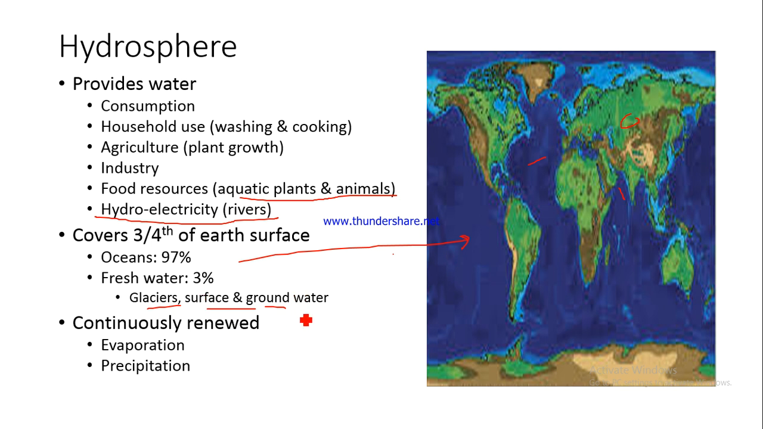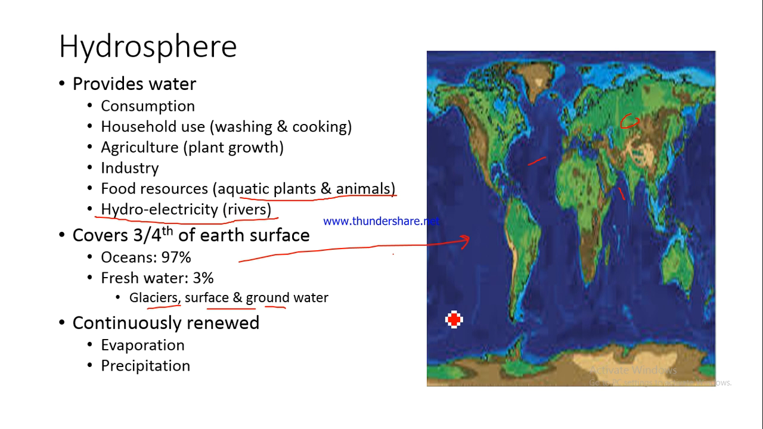Now let us talk about how it is continuously renewed. We have seen in the hydrological cycle that we discussed a little while ago that through evaporation the liquid water gets converted into vapor, and then it reaches the atmosphere. In the atmosphere, this vapor condenses and forms clouds, and then the water that collects in clouds falls down on earth in the form of precipitation.